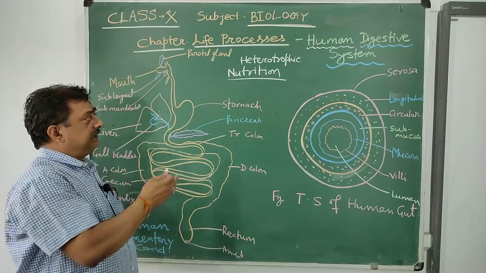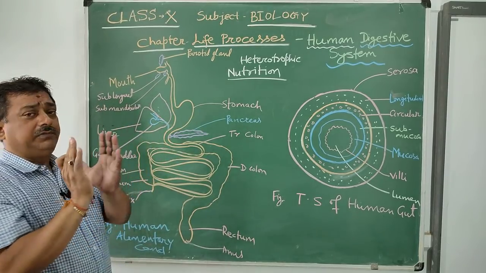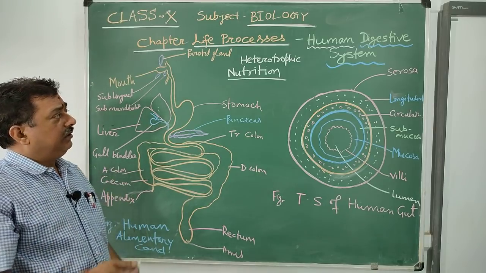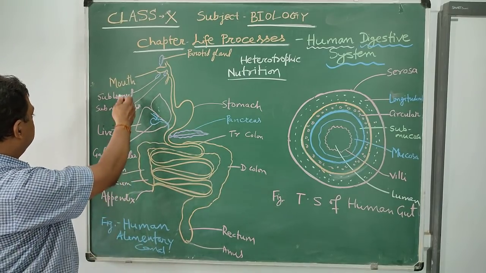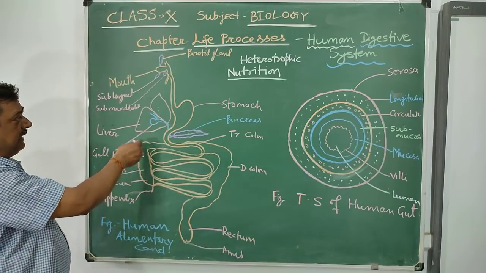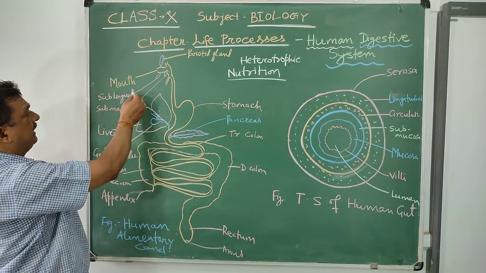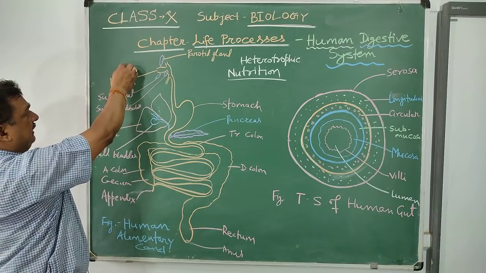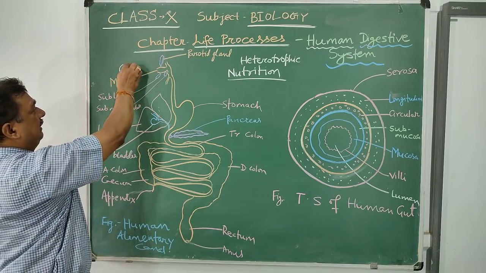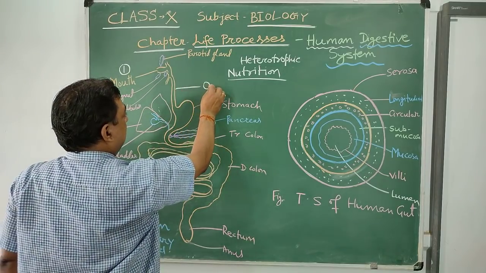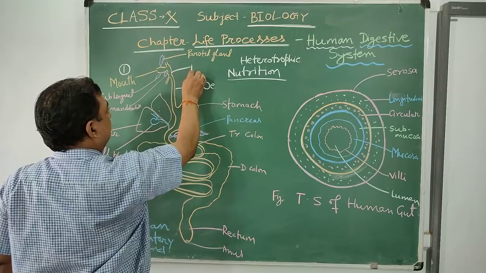Today I would like to focus only on the human digestive system. The human digestive system consists of different parts and different digestive glands. So I would like to start from the different digestive parts. Number one, mouth.